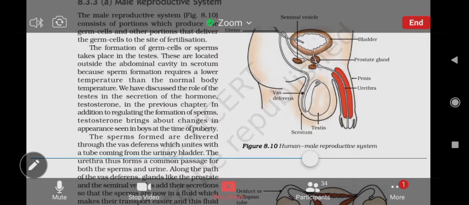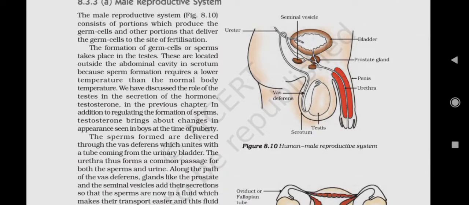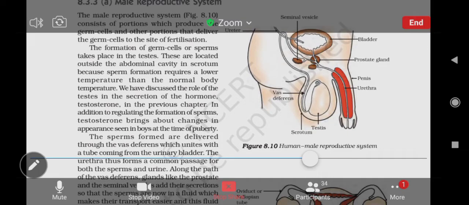So this is the function of the presence of the scrotum outside the abdominal cavity.